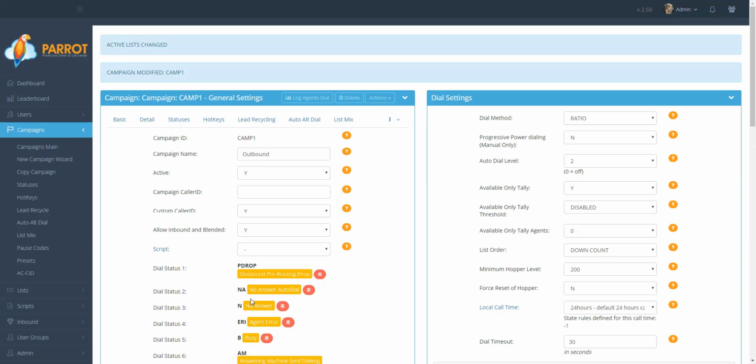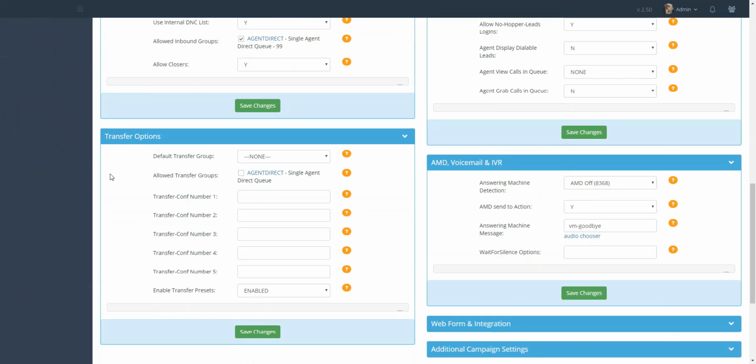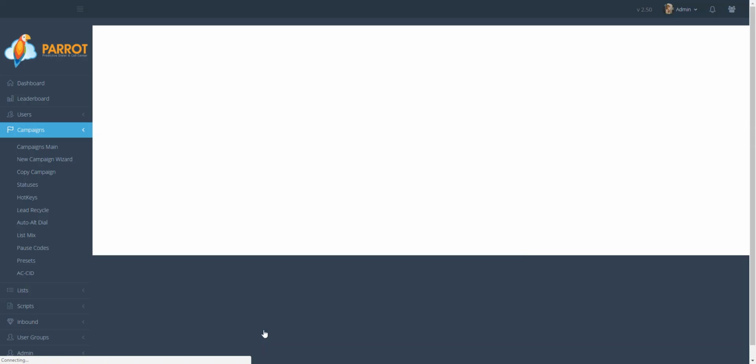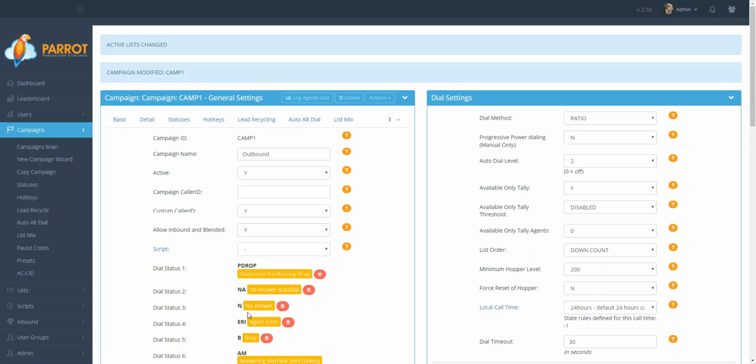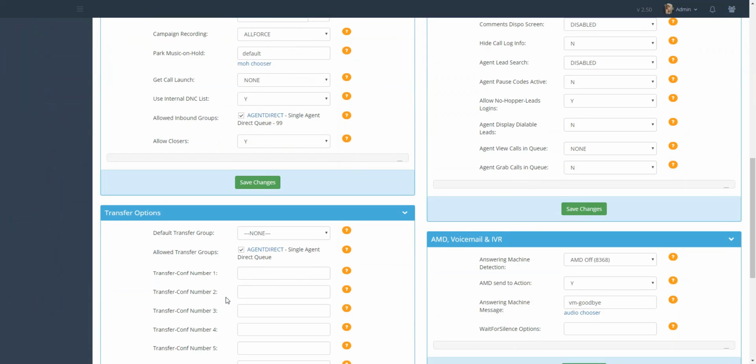Next, scroll down to the Transfer Options section. Go to the Allowed Transfer Group field and click on the Agent Direct Transfer Group field. This will allow agents to transfer calls to this in-group. Click on Save Changes.